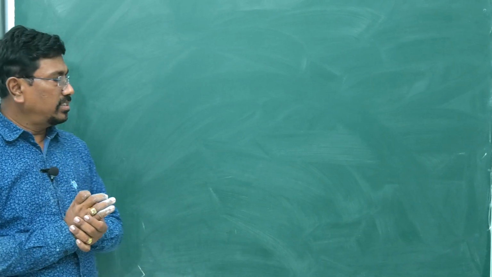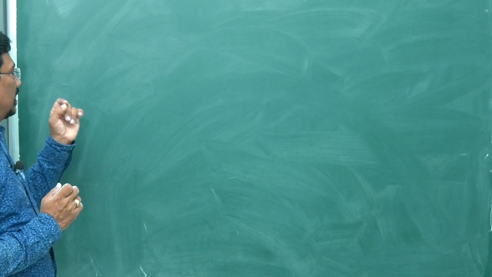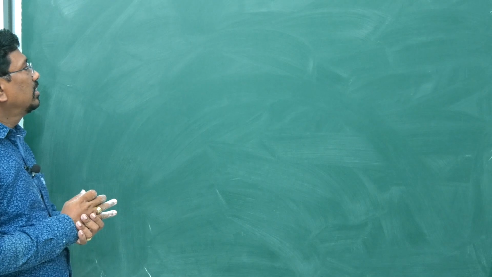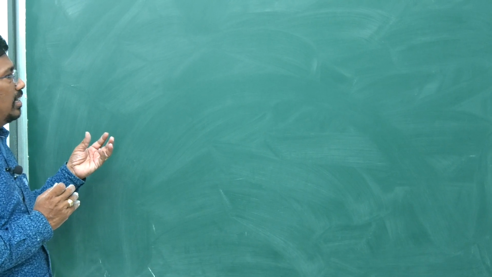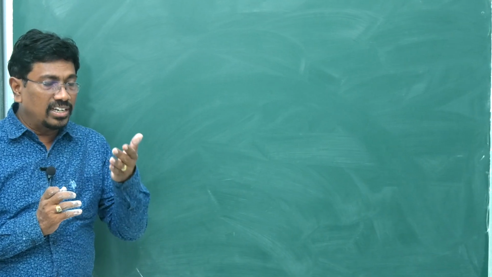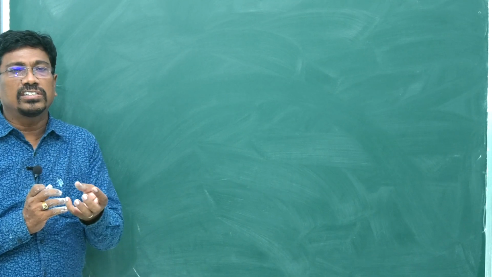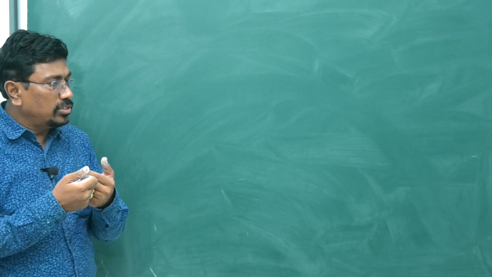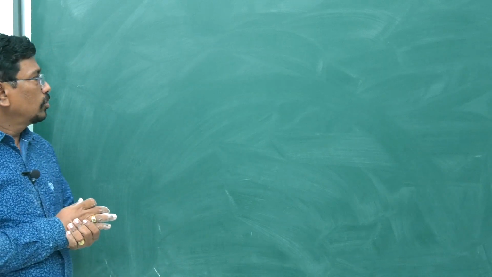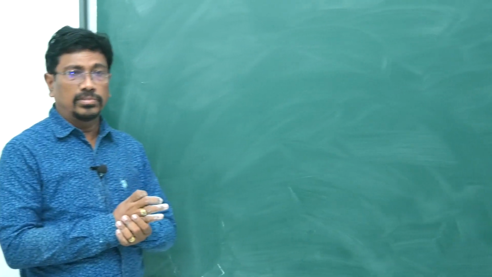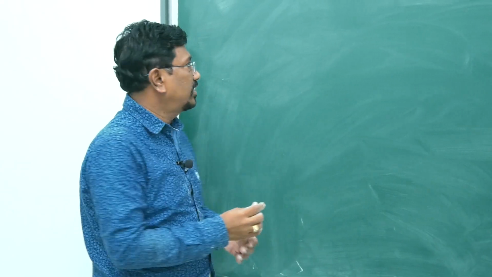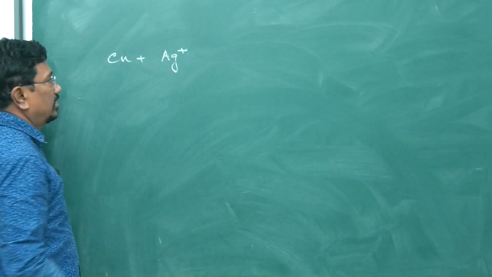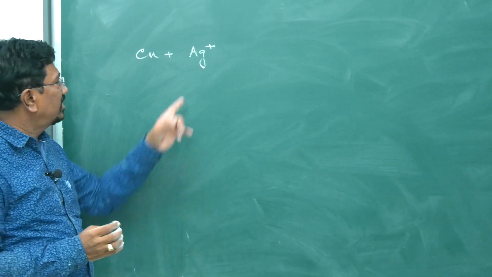Here what we are doing is, the metal ion is usually less reactive. The metal salt is converted into its solution or into the fused state. To the fused metal salt, that is the metal ion, a suitable reducing agent is added, that is a more reactive metal. For example, when copper is added to silver ion, which is less reactive, we say,